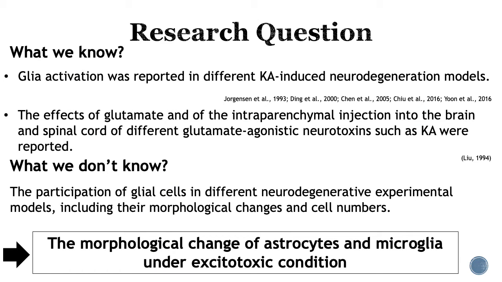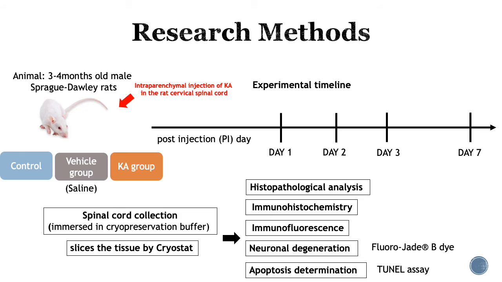Thanks to previous studies, we already know that glial cells can be activated in different excitotoxic-induced neurological disorders. Although gliosis was mentioned, no counting of those cells was performed, nor a detailed description of their morphology reported. Therefore, in this study, the authors tried to examine the morphological reaction of astrocytes and microglia after the injection of kainic acid in a rat spinal cord.